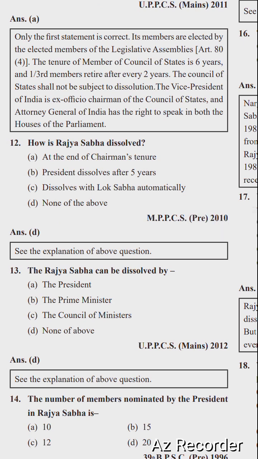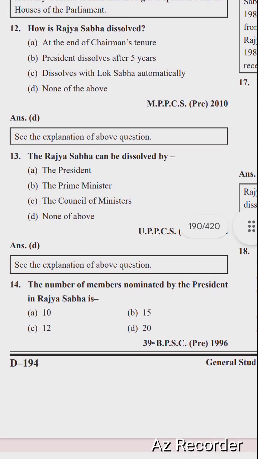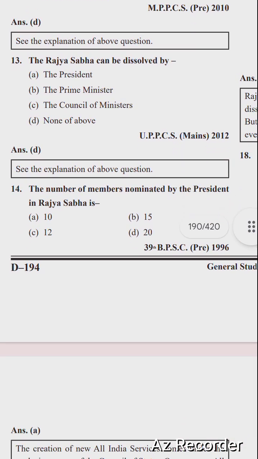So next question is, how is Rajya Sabha dissolved? Options are at the end of the chairman's tenure, President dissolves after 5 years, dissolves with the Lok Sabha automatically, none of the above. Right option is option number D, none of the above. Rajya Sabha cannot be dissolved by, options are President, Prime Minister, Council of State, none of the above. Right option is option number D, none of the above.